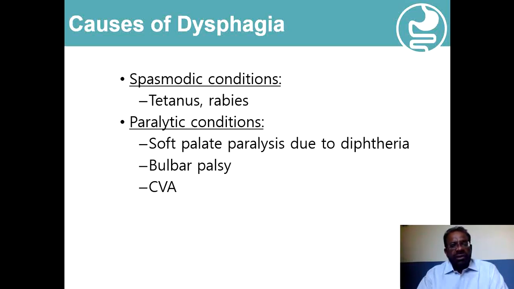And because the supply of these cranial nerves is bilateral, from the ipsilateral and from the contralateral corticospinal tract, only bilateral upper motor neuron lesion of the corticospinal tract will result in the pseudobulbar palsy. The features are very similar. The patient will present with dysphagia, dysarthria, and dysphonia. But the differentiation between the bulbar and pseudobulbar palsies is on the basis of the features of upper motor neuron lesion, in the form of spastic tongue and exaggeration of jaw jerk in case of pseudobulbar palsy.